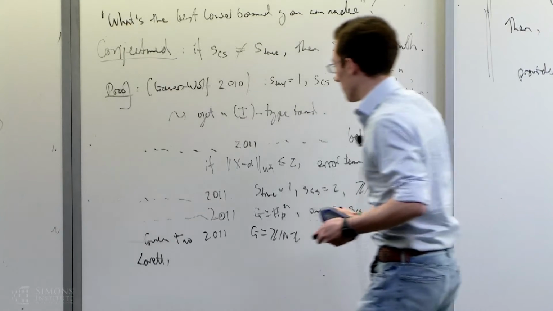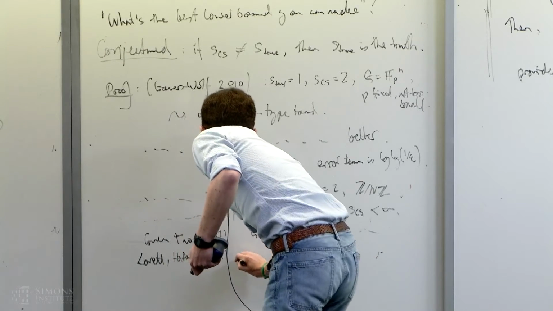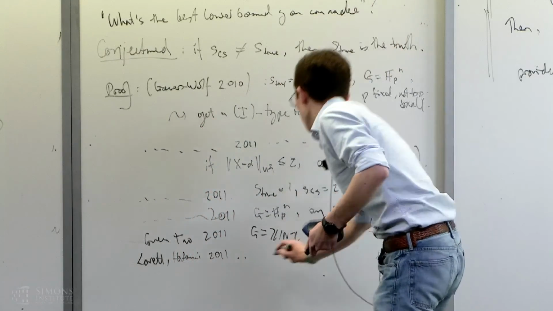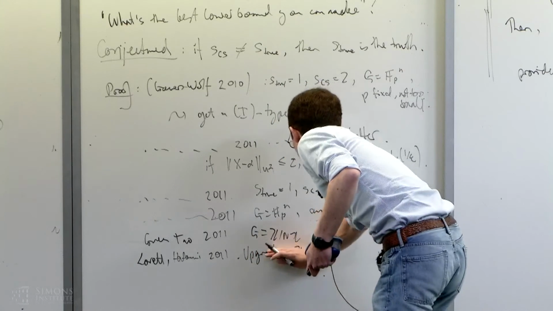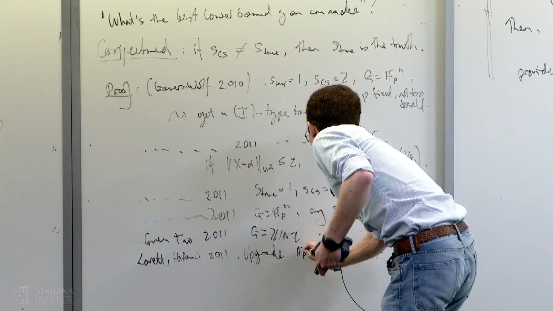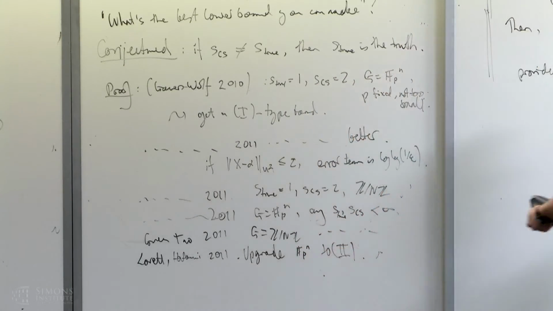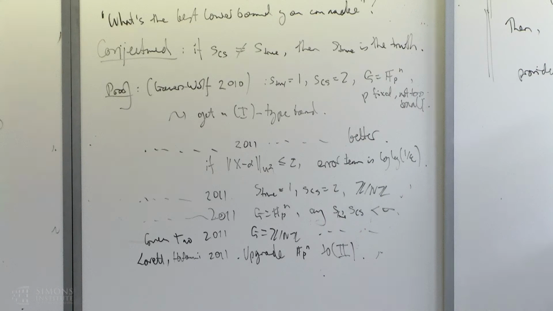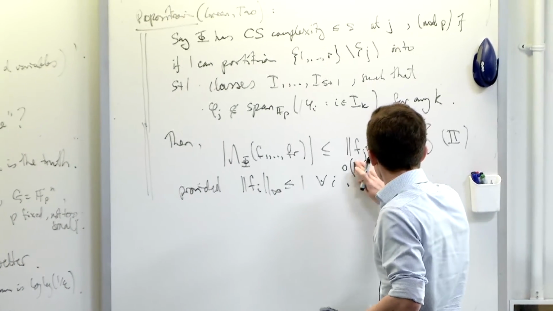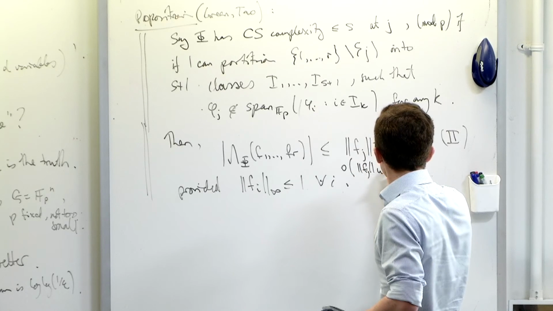Yeah. Okay, and then there's Levin and Hatami in 2011, who sort of upgrade the F_p^n case to a 2-type statement. Sort of. I mean, the bounds are still terrible. So sorry, here. So f_j.